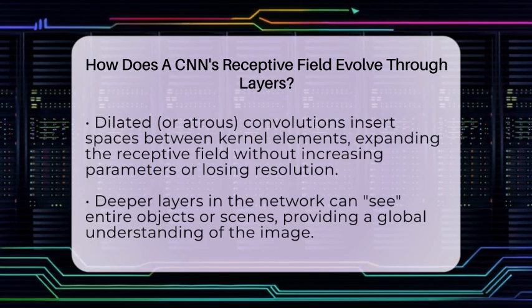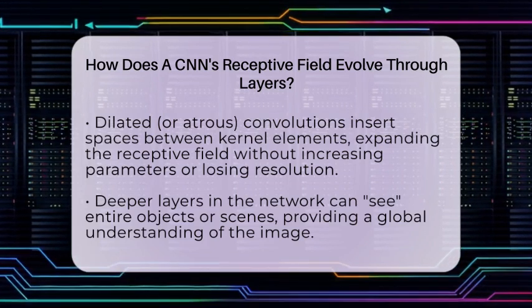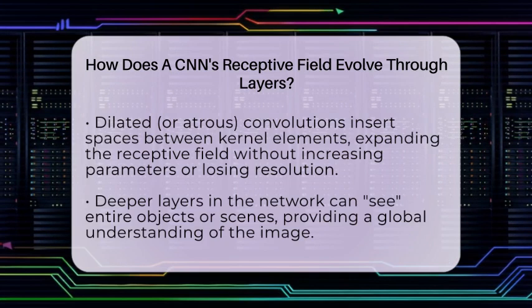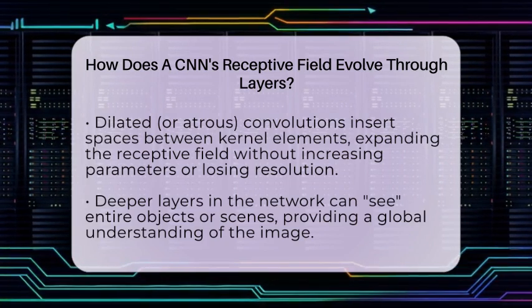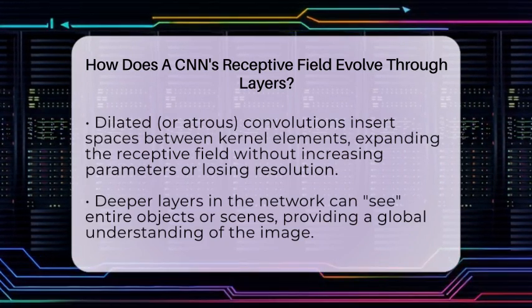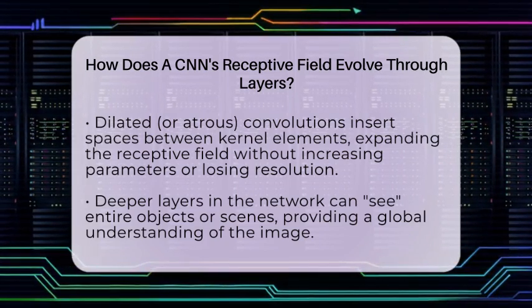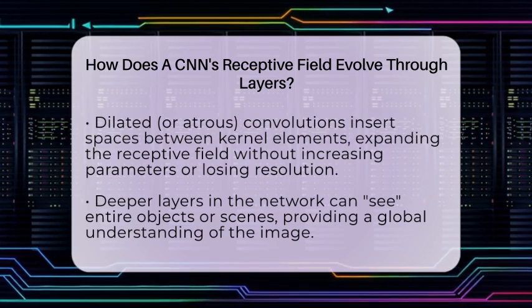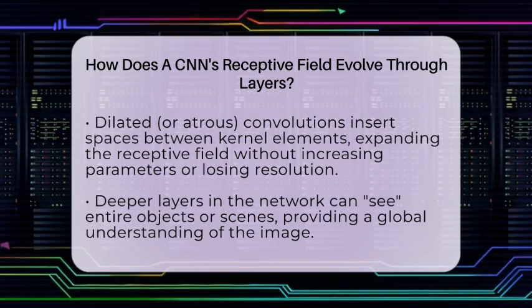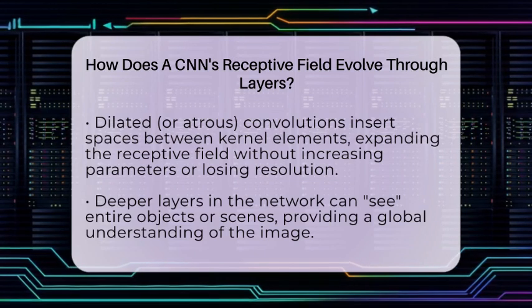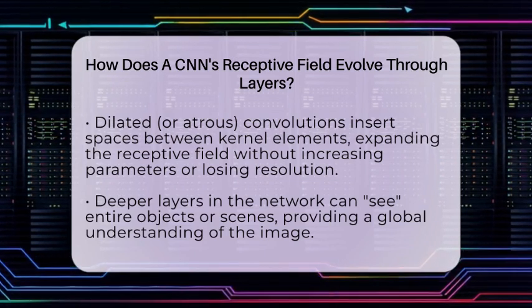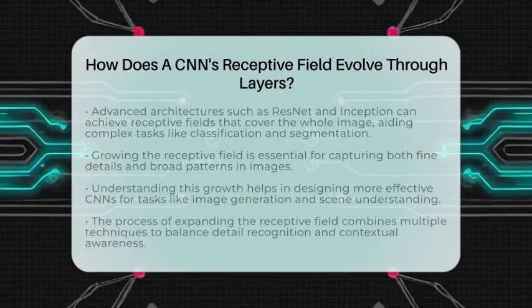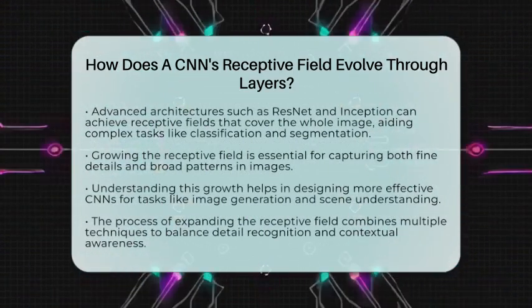As the network gets deeper, the neurons can see larger and larger parts of the input. This helps the network understand complex shapes, objects, or scenes. In advanced architectures like ResNet or Inception, the receptive field can cover the entire image. This global view is essential for tasks like classifying images or segmenting objects.